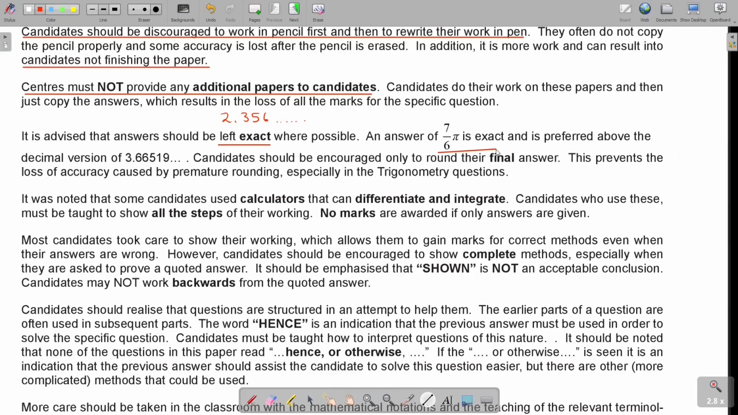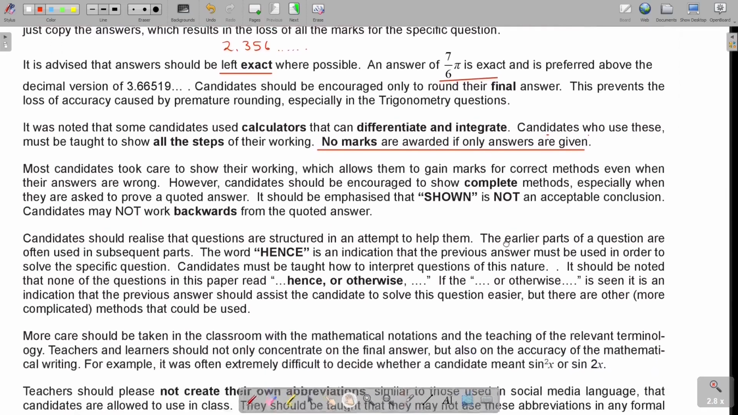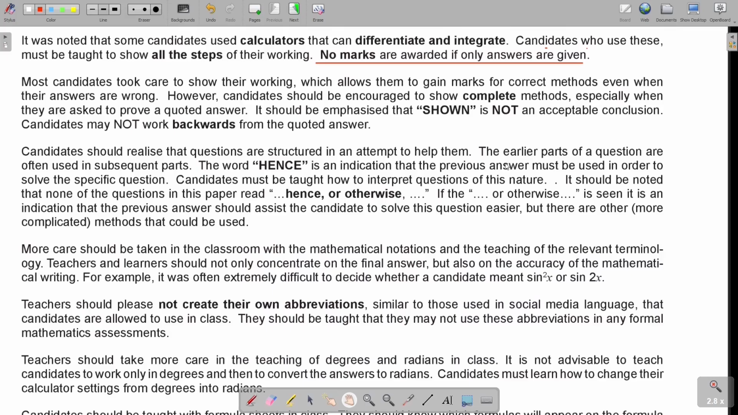Okay, it was noted that some candidates use calculators that can differentiate and integrate. Candidates who use these must be taught to show all the steps. You cannot just write the answer. You're not going to get all your marks without the working. No marks are awarded if only the answer is given. This is very important. If you just write only the answer, you're not going to get any marks. Not even one. There are no marks. Keep it in mind. Okay, and then let's go on.